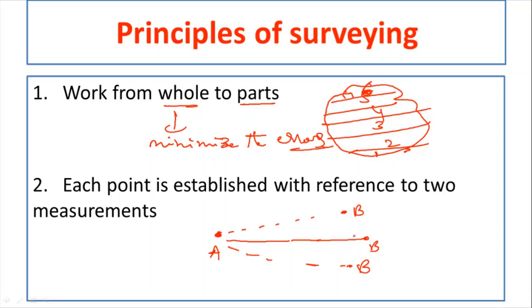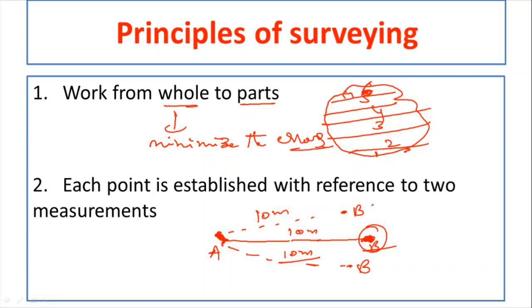Okay, so the thing you have to understand is you have to take a second measurement also. So first I told the distance, which is 10 meters, and along with that I am going to mention that point B is located at the bearing of 90 degrees from A. Then you will exactly establish the point here. So if I give that second measurement, then you can easily establish the exact point.